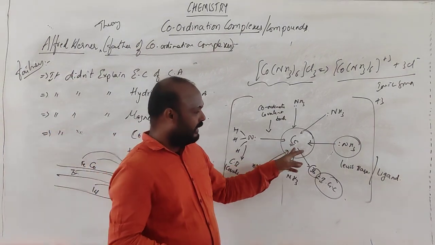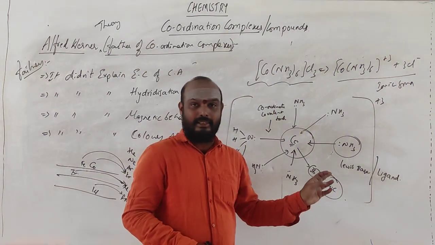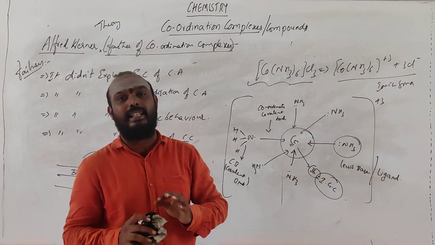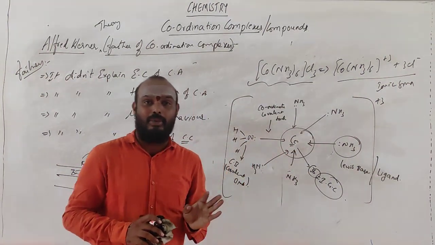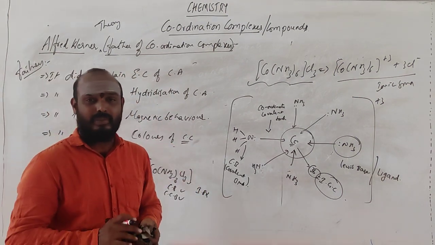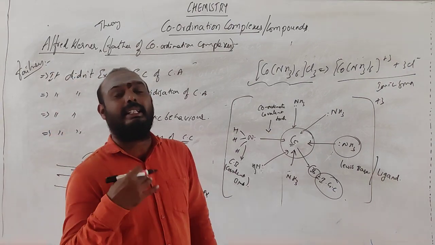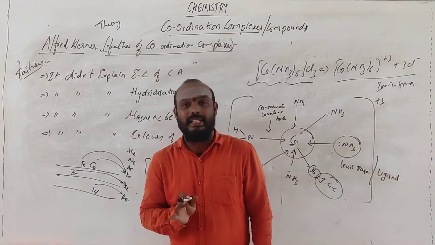Means what I mean here is, whatever the central atom that is present here, it accepts the electrons from the ligands. Okay, and it will get the next nearest inert gas configuration. Okay, so that is the only thing you can say by using this theory. The central atom, the coordination sphere, by accepting the electrons, it brings the next inert gas configuration, right? So that it can be very stable.